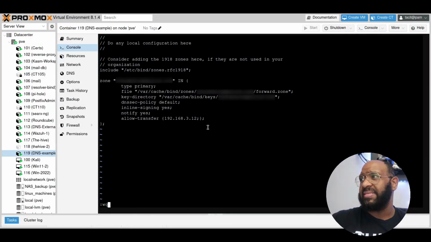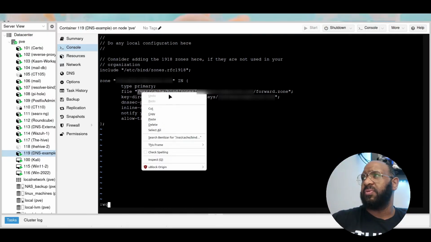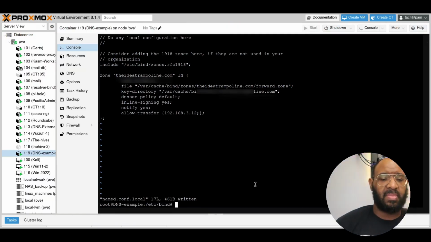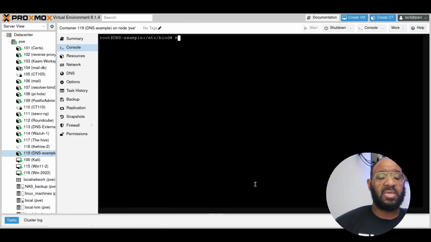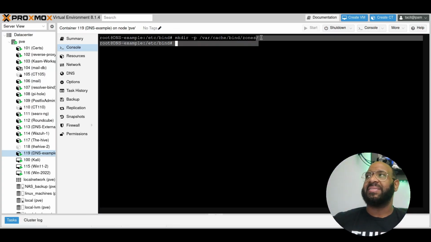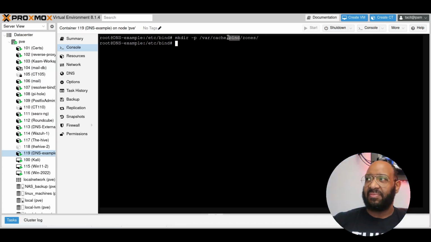We just have to make sure we create these. So I'm going to copy it now. So we've got to do the zones folder and the keys folder. All right. And how do I do this? I do mkdir -p, and -p says make whatever directory does not exist on the way to creating the end of this statement, which is zones. So it just says, hey, if bind doesn't exist, create bind. If it doesn't have cache, create cache. If it doesn't have var, create var. Another thing is we have to do keys.